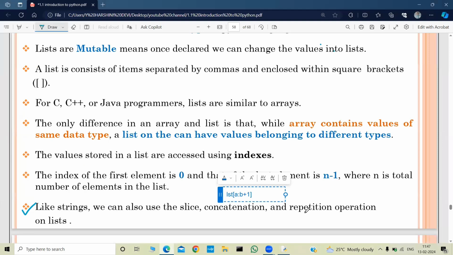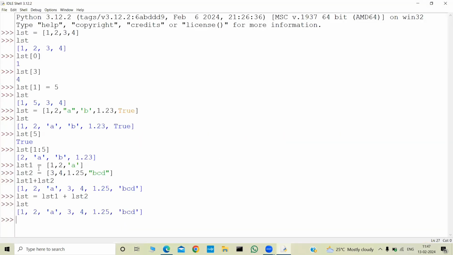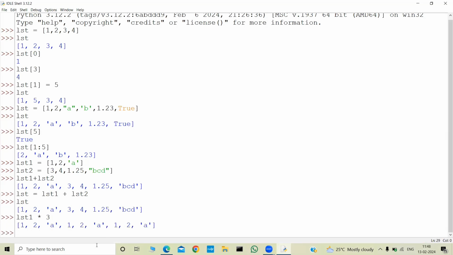And we can do repetition also. So let us take this list1, and I will do list1 into 3. So the list1 is repeated 3 times. This was the first iteration, and the second, and the third one.